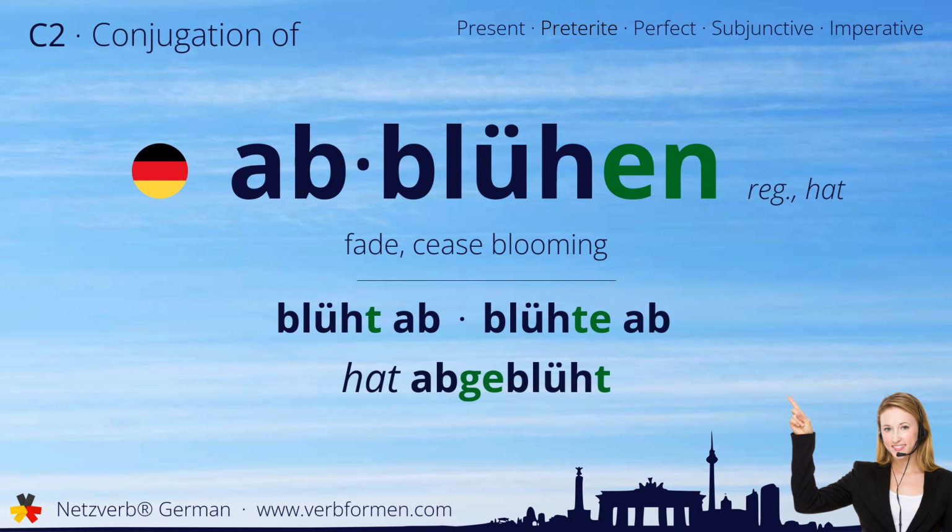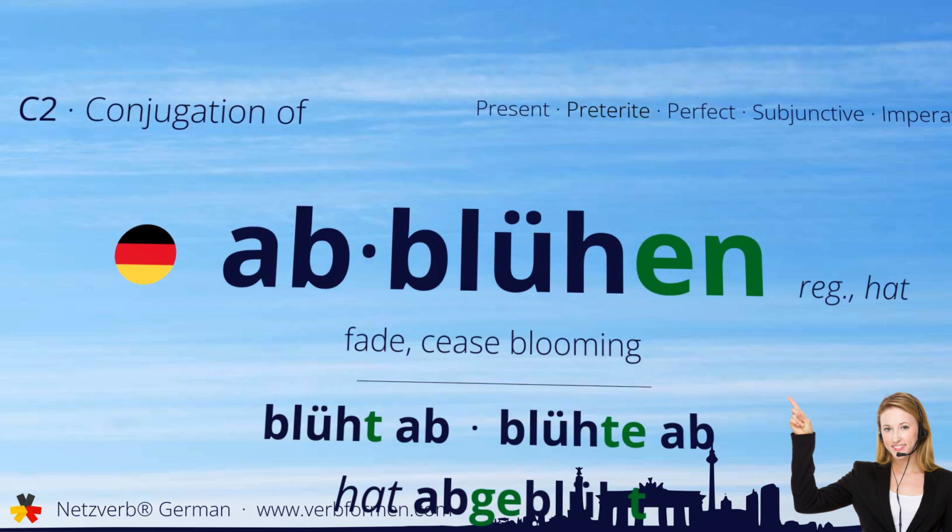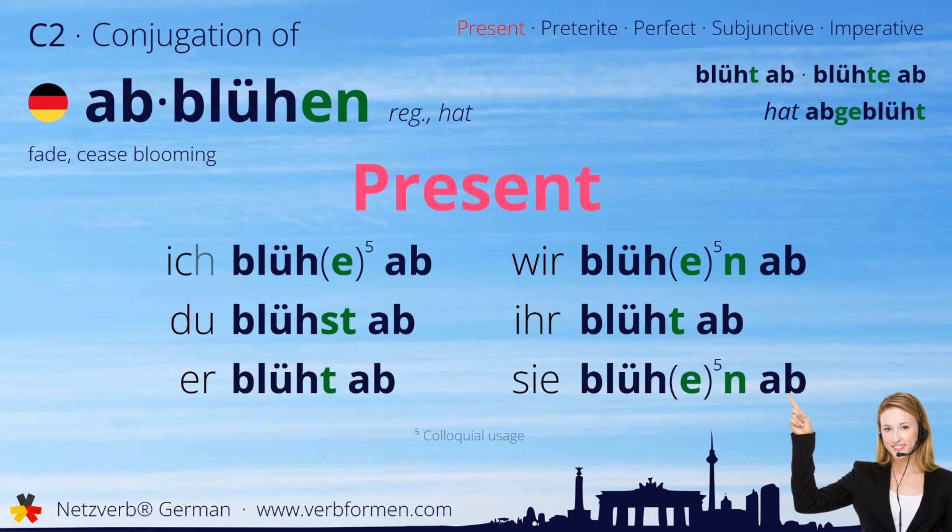Now let's move on to the tenses. First, we'll take a look at the present tense. Ich blühe ab. Du blühst ab. Er blüht ab. Wir blühen ab. Ihr blüht ab. Sie blühen ab.